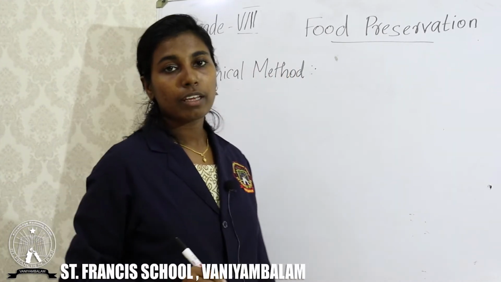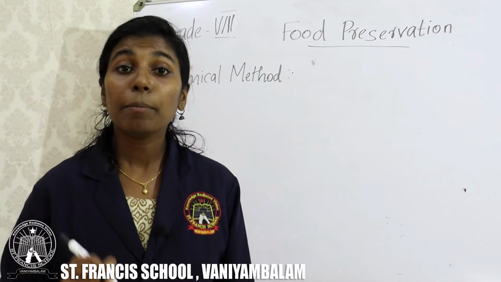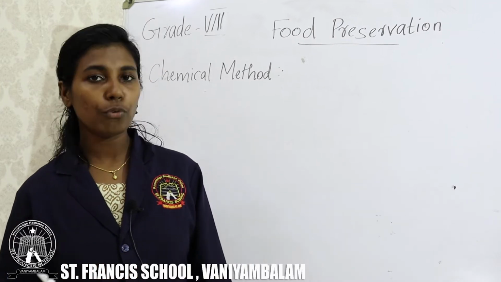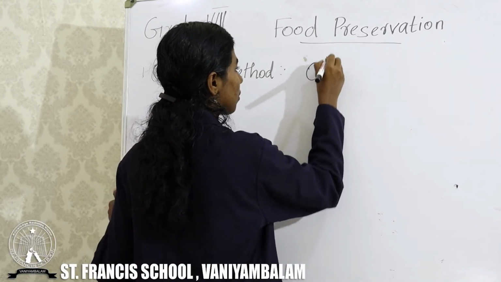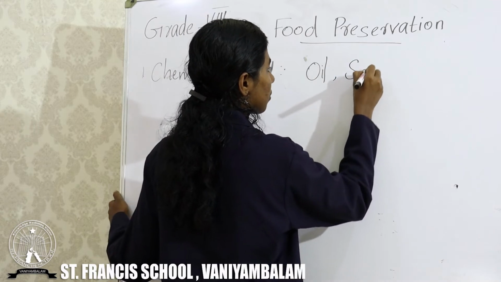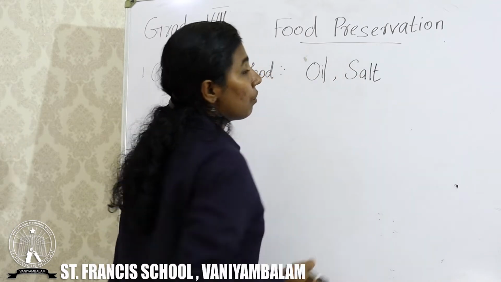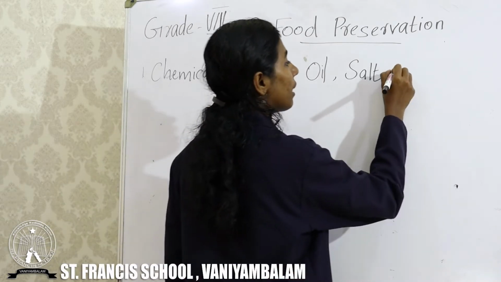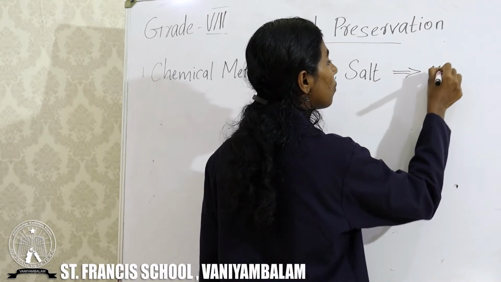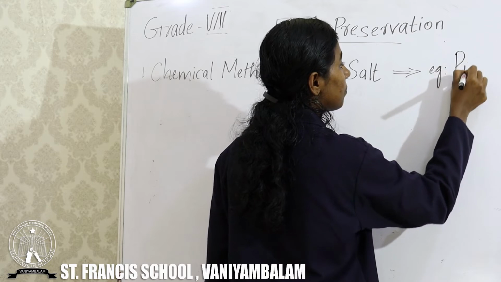Chemical method. We can use some chemicals to preserve our food. For example, oil and salt. We can use oil and salt to preserve many food items, for example, in case of pickle.